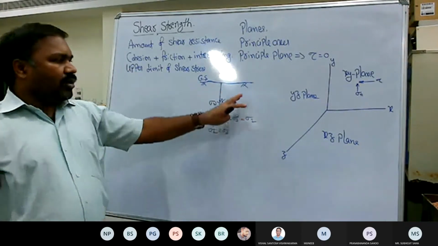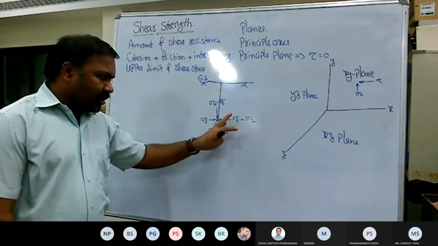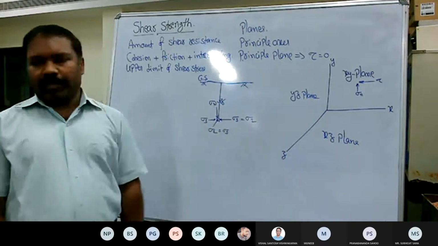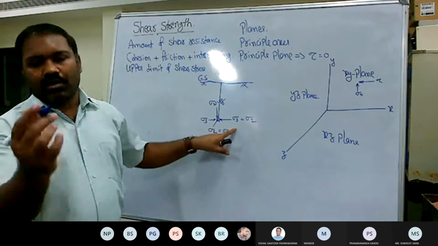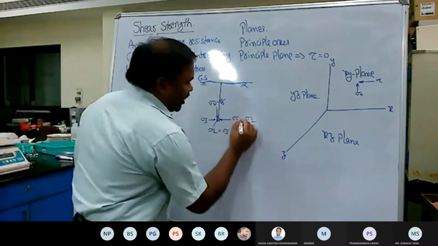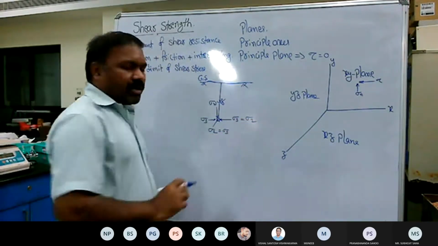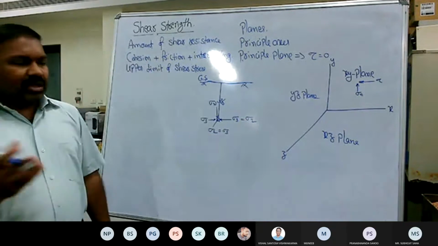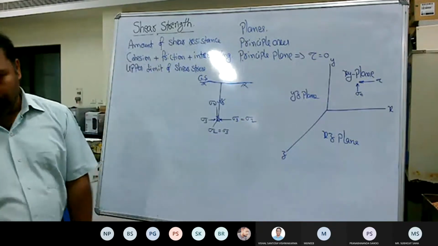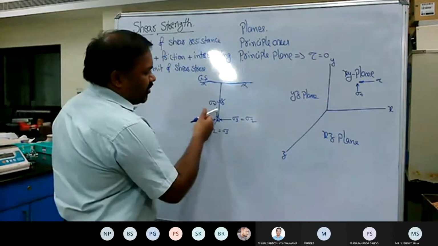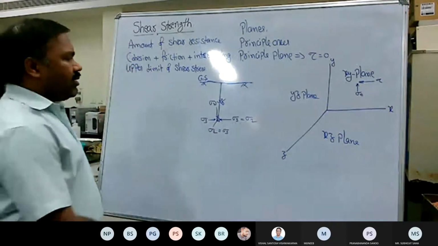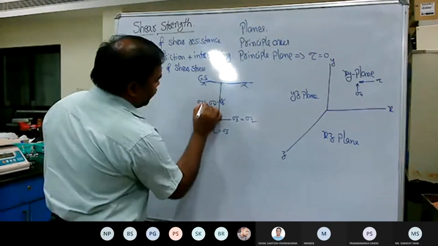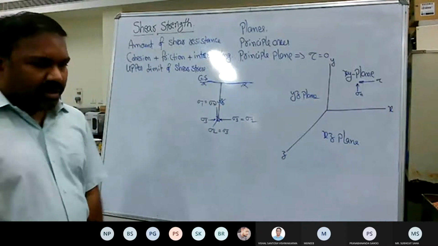Okay, so if you look at any infinitesimal small soil element, because of uniform confining pressure in all the directions, we say sigma 2 is equal to sigma 3. So we don't need to distinguish the third principal stress or third principal plane. That's why we always represent only two principal stresses, sigma 1 and sigma 3.